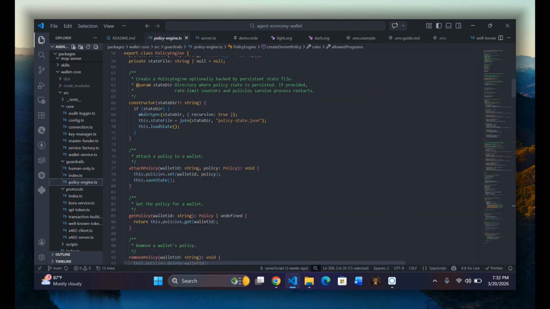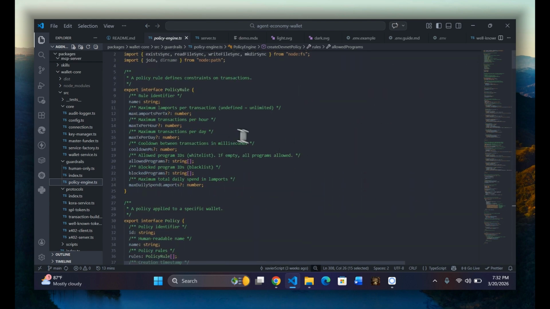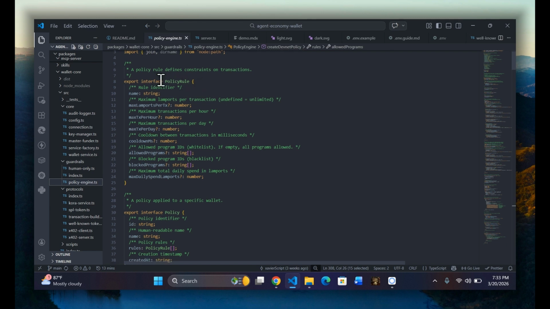I'm scrolling to the top and we can see at a glance the interface of the policy rule, where it's asking for a name, the maximum lamports per transaction, the maximum transactions per hour, the maximum transactions per day, the cooldown, the allowed programs, the blocked programs, and the maximum daily spend lamports.